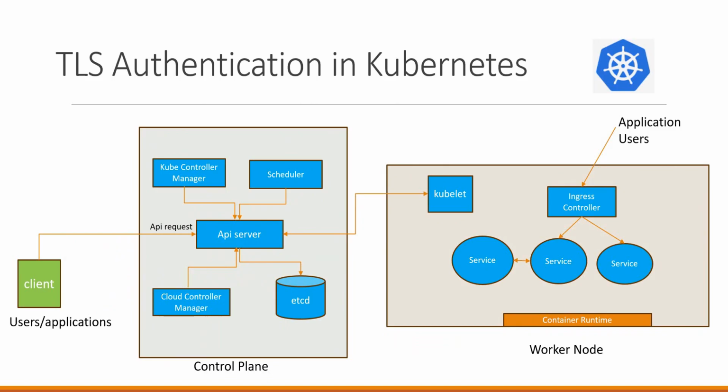Another important component in the control plane is the etcd database server. The API server is the only component which interacts with the etcd database. So here the API server will act as a client to this etcd database. To establish secure communication using TLS between the API server and etcd, TLS authentication needs to be enabled in the etcd database, and the API server should use the client certificate which is signed by the certifying authority and which is configured as the client CA file in the etcd server configuration.